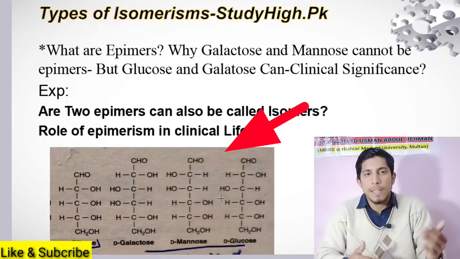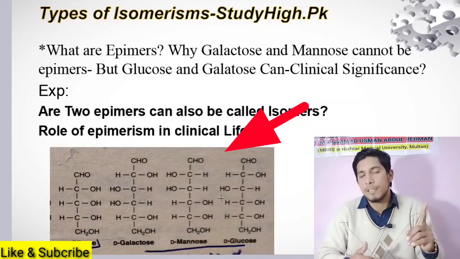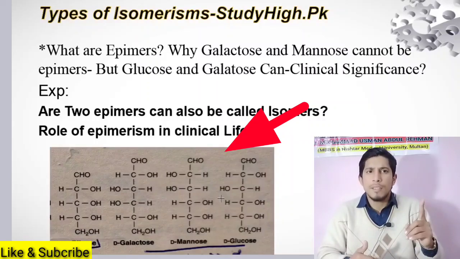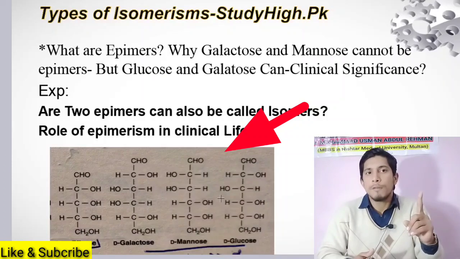So epimers are those which differ in the orientation of the H and OH group around only one specific carbon. This is the basic condition: two monosaccharides differ from each other in the H and OH group around only one specific carbon, not two.